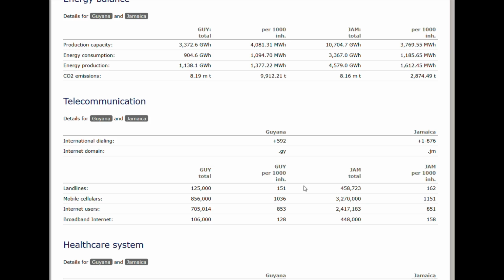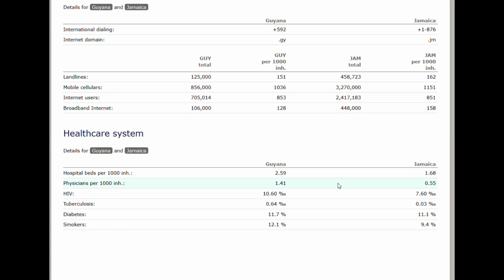Obviously, the telecommunications just higher in Jamaica in comparison by a lot, and I think Jamaica's been higher than every country that I've made. Jamaica's been higher than every single country that it's been compared to so far in this specific category.